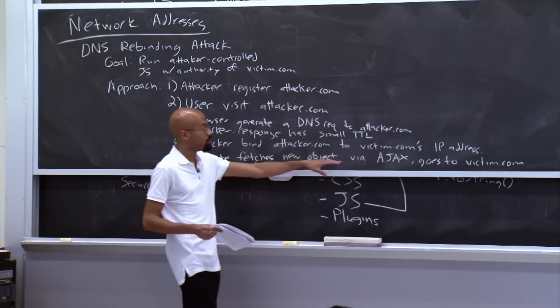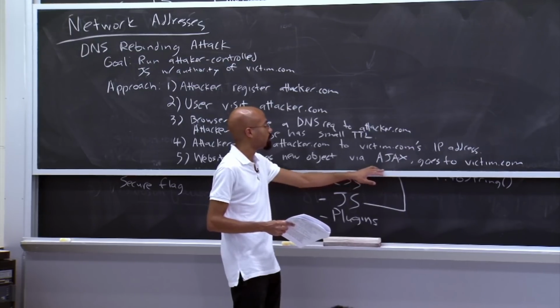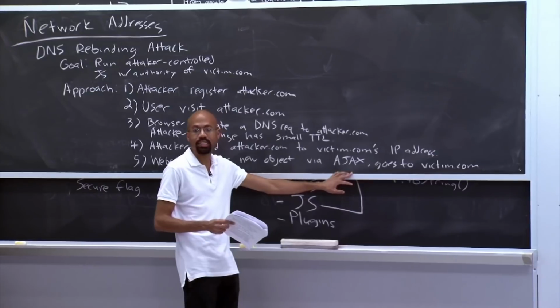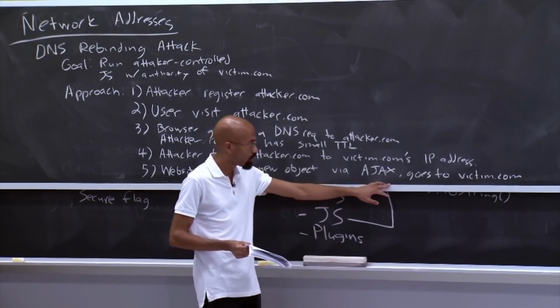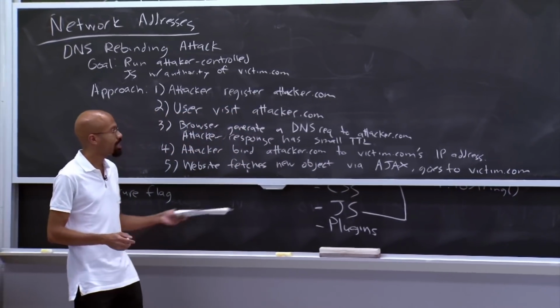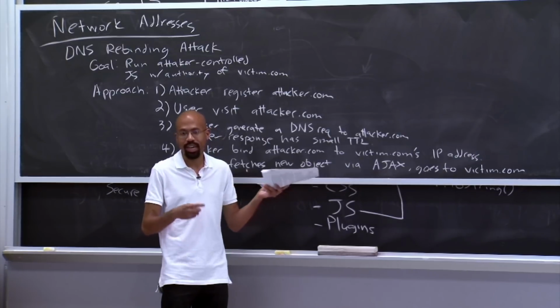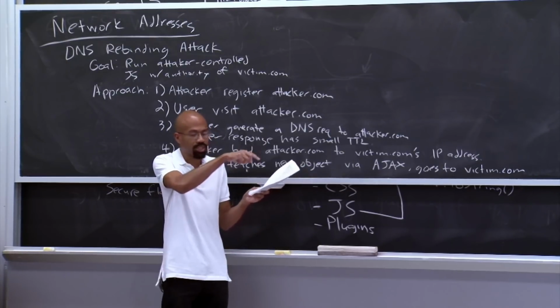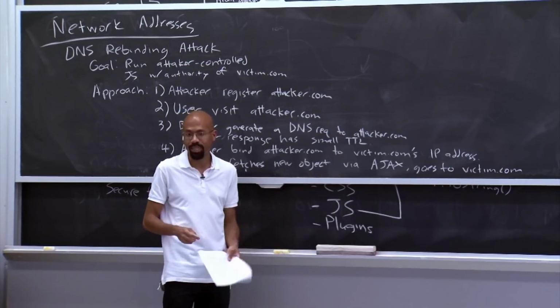But what's nice about this approach is that it presumably allows you to do things like port scanning. Your approach will work, but I think the reason you do it this way is that you can constantly rebind what attacker.com points to, to different machine names and different ports inside of victim.com's network.